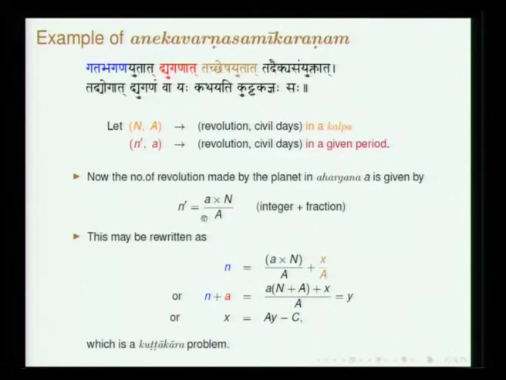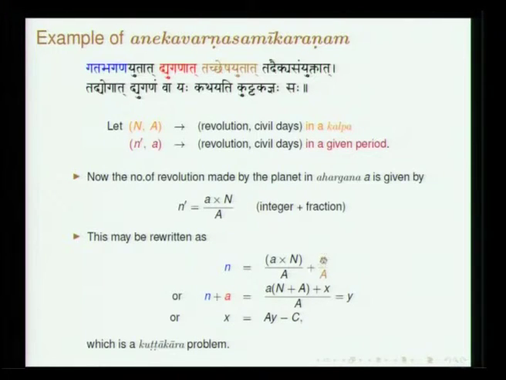You start at a given period. In this period this was the position; from this, in ahargana, how many revolutions have been made? It could be a fractional number. Obviously by rule of 3 you will get n prime is a times n by a. This will have an integer part and a fraction. You try to express it as this, where n refers to the integral number of revolutions.